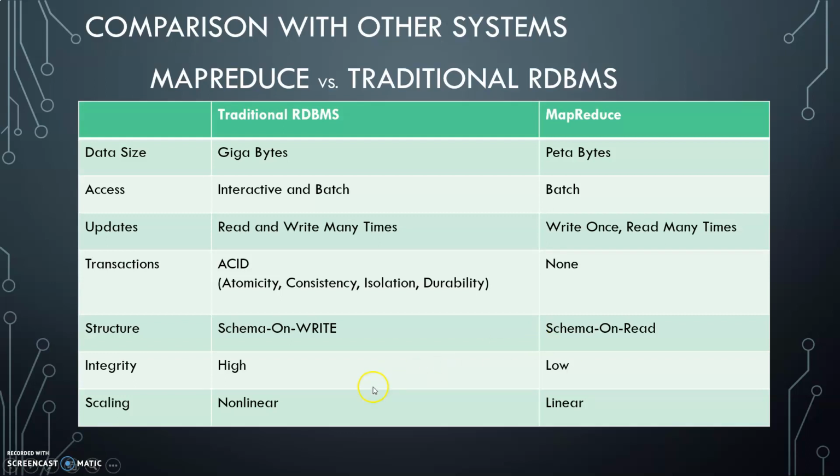The scaling in traditional RDBMS is non-linear, and here it is completely linear. So what is non-linear, what is linear? When we make use of the DBMS, we can have many DBMSs working together, and when we make use of MapReduce, the functionality has to be written for accessing the data.